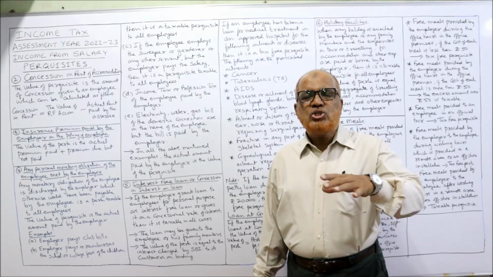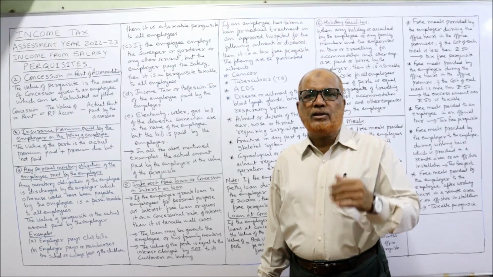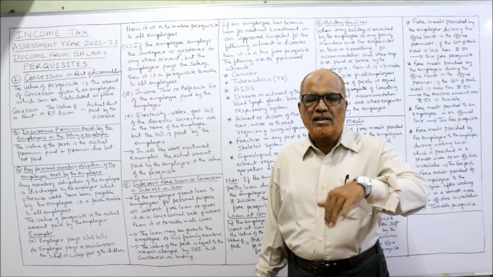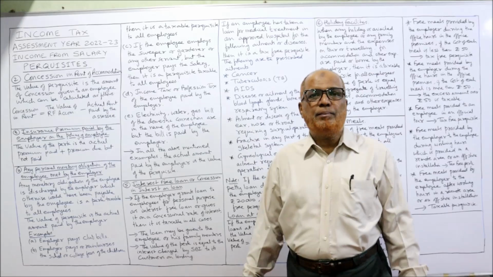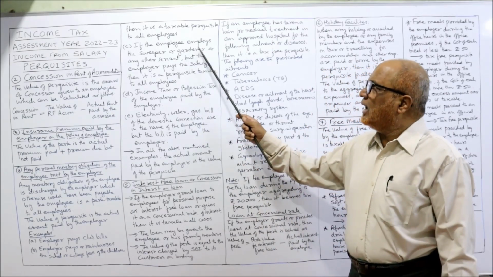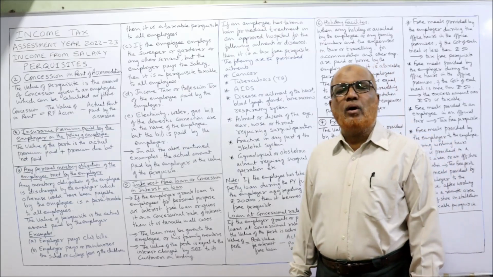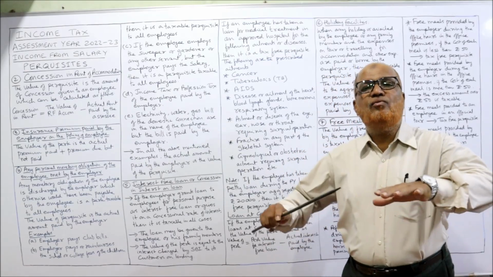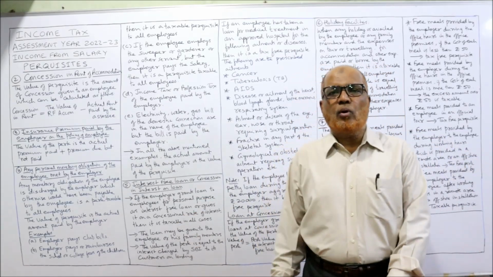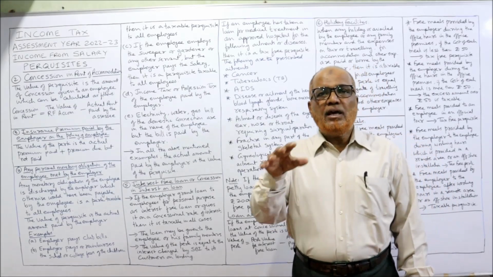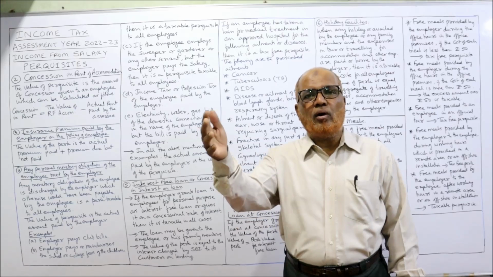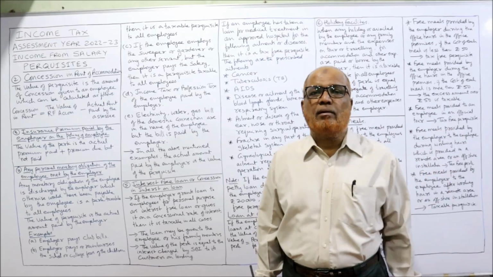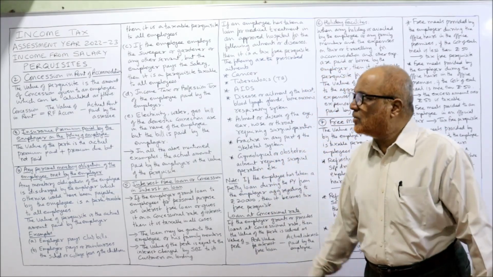Example, the employee's children are studying in a school or college, but the fees is paid by the employer, or fees is reimbursed by the employer. It is a taxable perquisite in the hands of all employees. If the employee employs a sweeper, gardener, or any other servant, but the salary is paid by the employer, it is fully taxable. Example, Mr. X employee has appointed a sweeper, gardener, or any other servant, but the salary of that servant is being paid by the employer. It's a taxable perquisite in the hands of all employees.